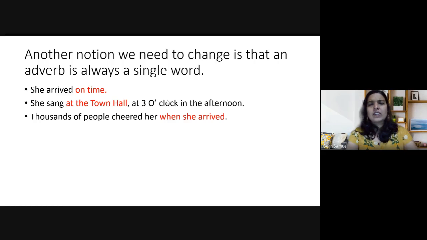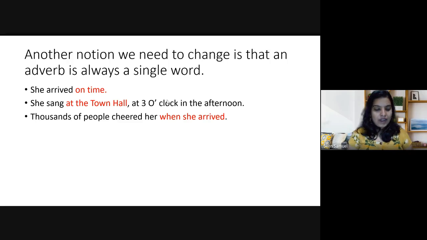Then another notion which we need to change about an adverb is that it is always a single word. No, it's not necessary that an adverb is always a single word. Look into the example. She arrived on time. She sang at the town hall at 3 o'clock in the afternoon. Thousands of people cheered her when she arrived.